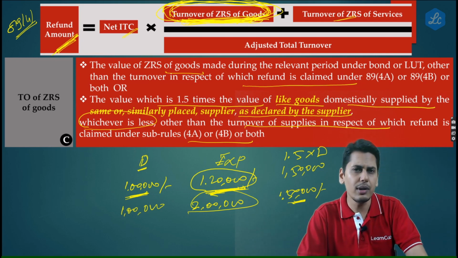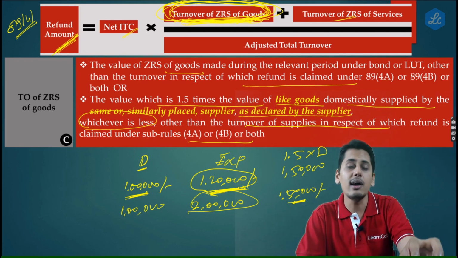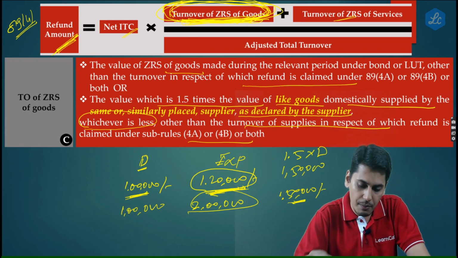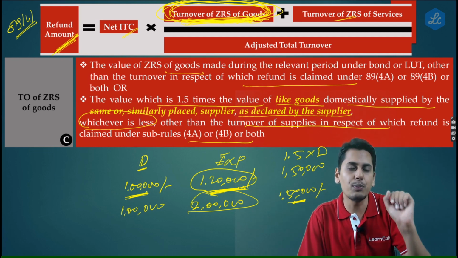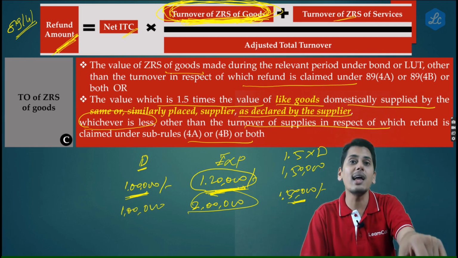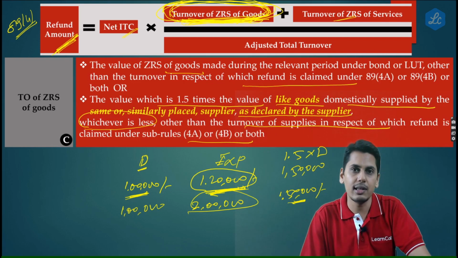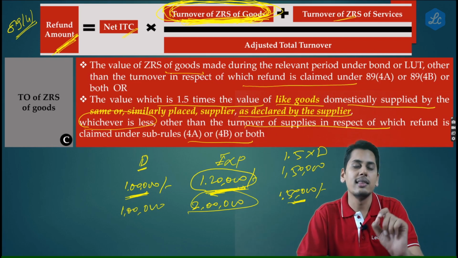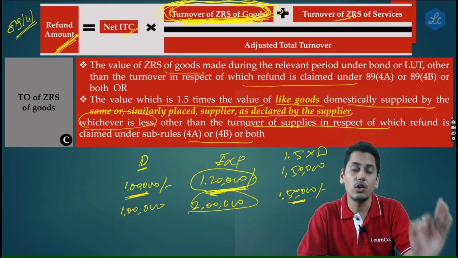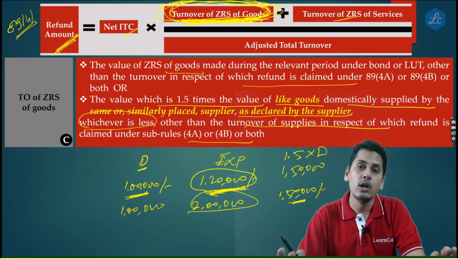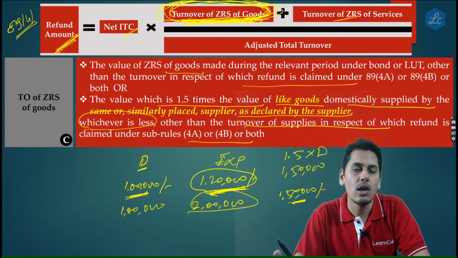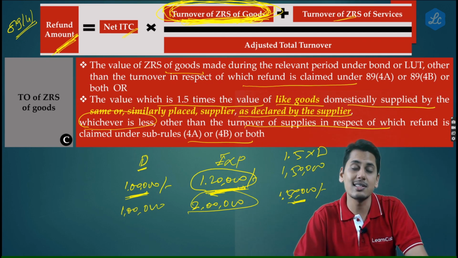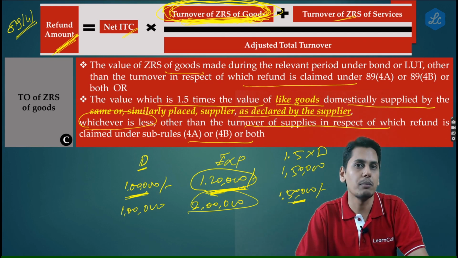In the first example, his actual exports and the formula valuation were the same. In the second example, his actual export valuation was 2 lakh. However, the formula considered it to be 1,50,000 rupees, and this is only for the limited purpose of this formula. This is not going to impact anywhere else. Your aggregate turnover will consider 2 lakhs and it will not consider 1,50,000 rupees. So this is not going to impact any other places.